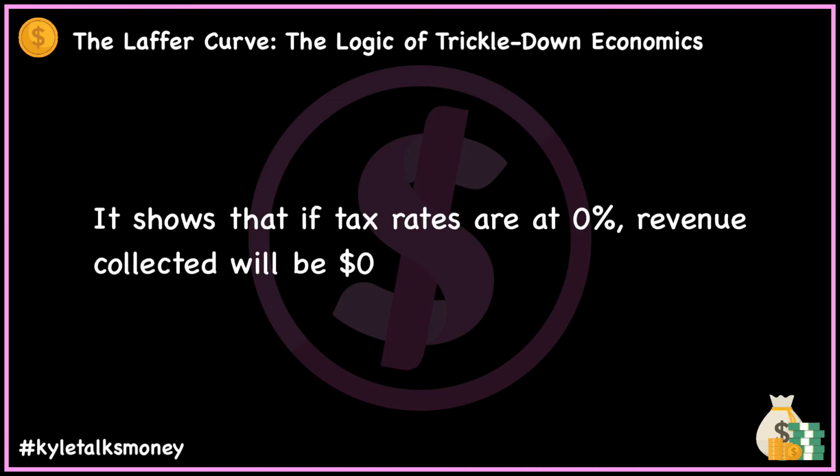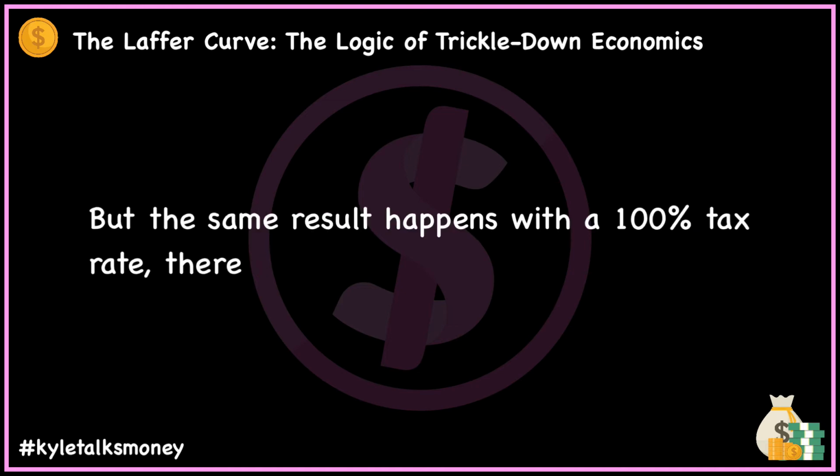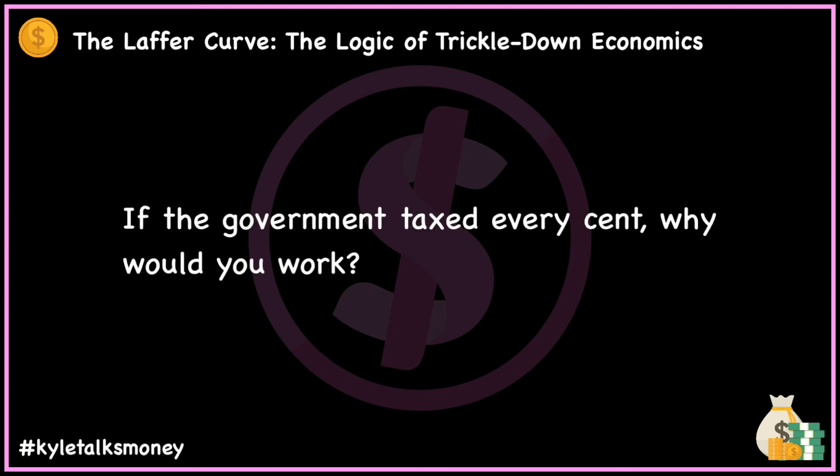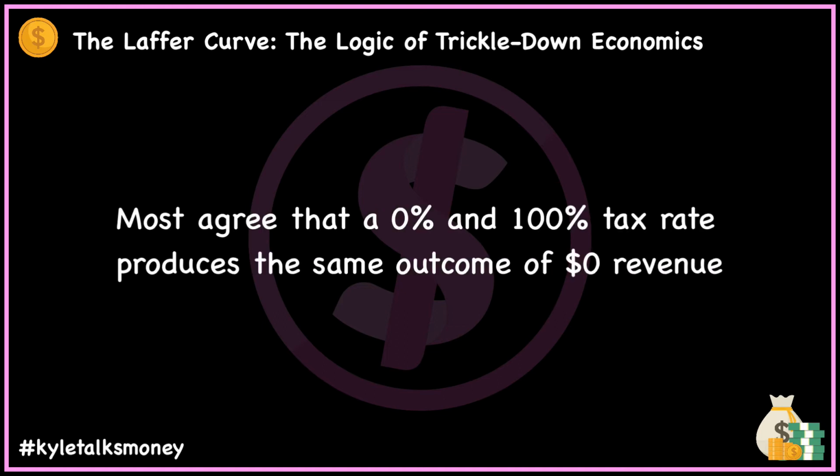Laffer's curve shows that when tax rates are at zero, revenues are zero as well. The government makes no money when it taxes nothing. But it's the same result if the tax rate were 100%. Think about what would happen if the government demanded every cent in your paycheck. Why work? Or why tell the government what you're making? The government would bring in no money because there'd be no incentive to work or to report earnings. So tax revenues are zero when the tax rates are at 0 and 100%.